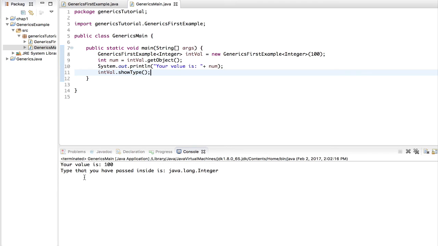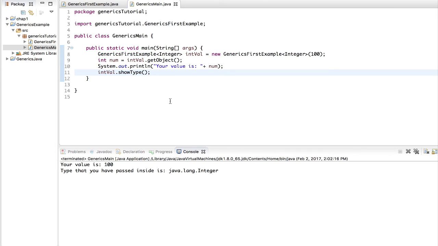If you look into this console inside my Eclipse, you'd see that I have got the value, which is what I've typed in here. Your value is 100. The type that you have passed inside is java.lang.Integer, and this Integer is a class that is contained inside this package.